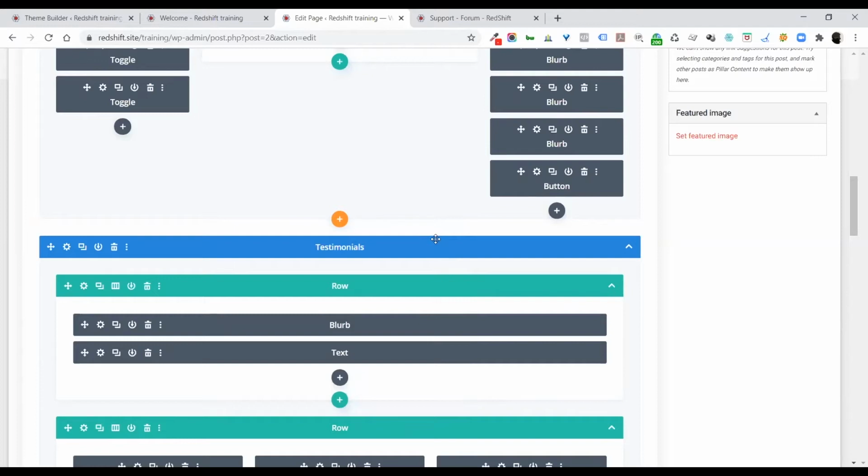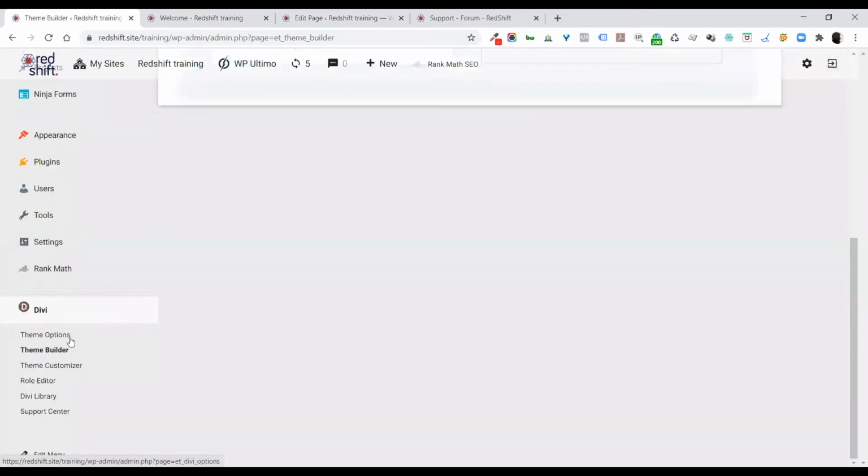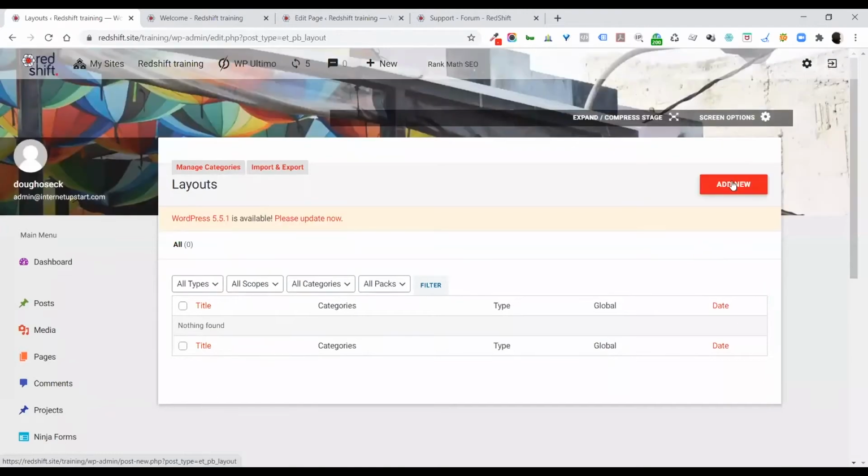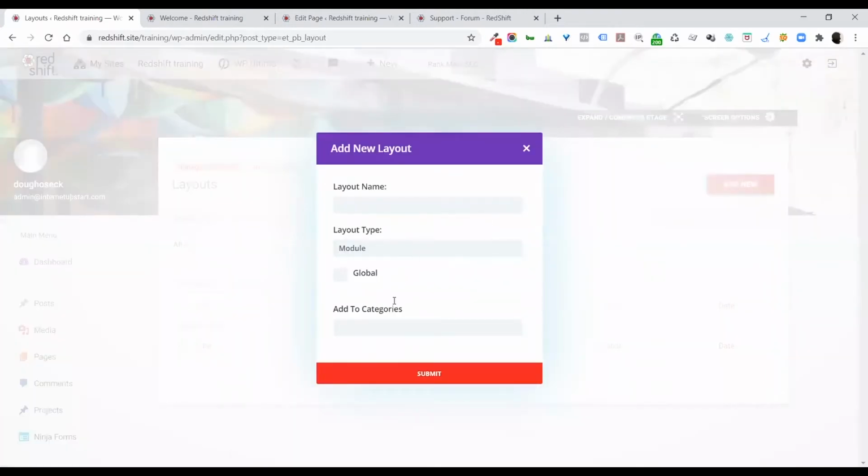And then we've actually got a little short code that I've created. So when you save something in the library, so here, for example, I can add a new module. So text, whatever.